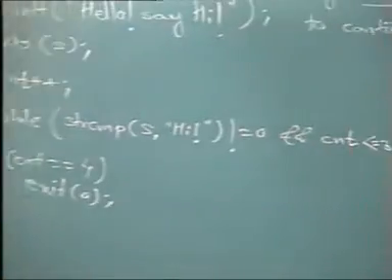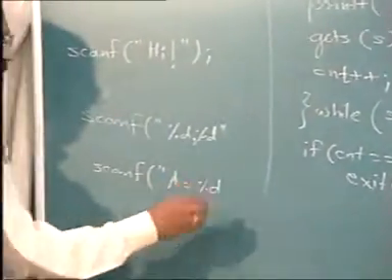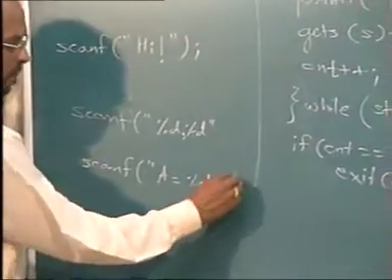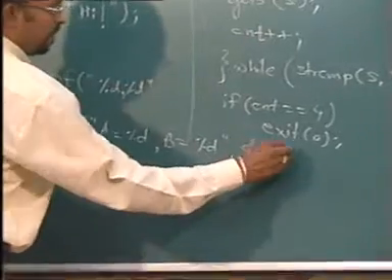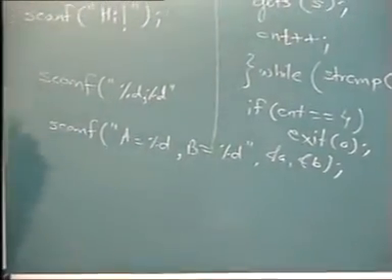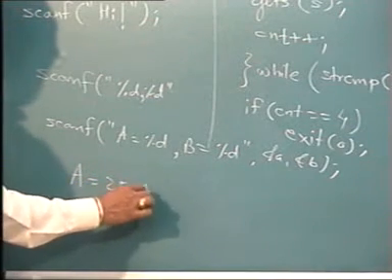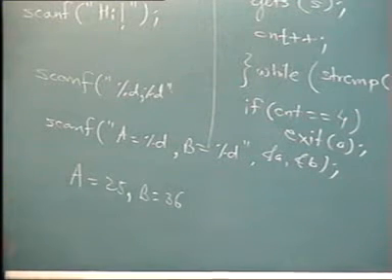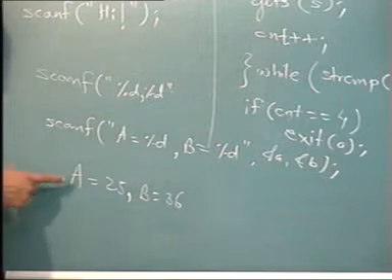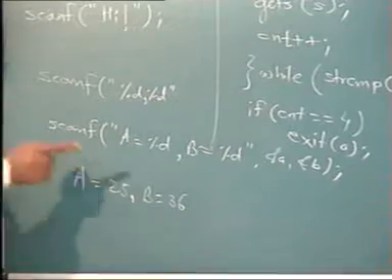If you write something like scanf a equal to %d, comma b equal to %d, in that case, while giving the input, user will have to type a equal to 25, comma b equal to 36. Enter. Small a will not work, small b will not work. You will have to give input in the same way. Missing the comma will not work, giving a space around the equal sign will not work.